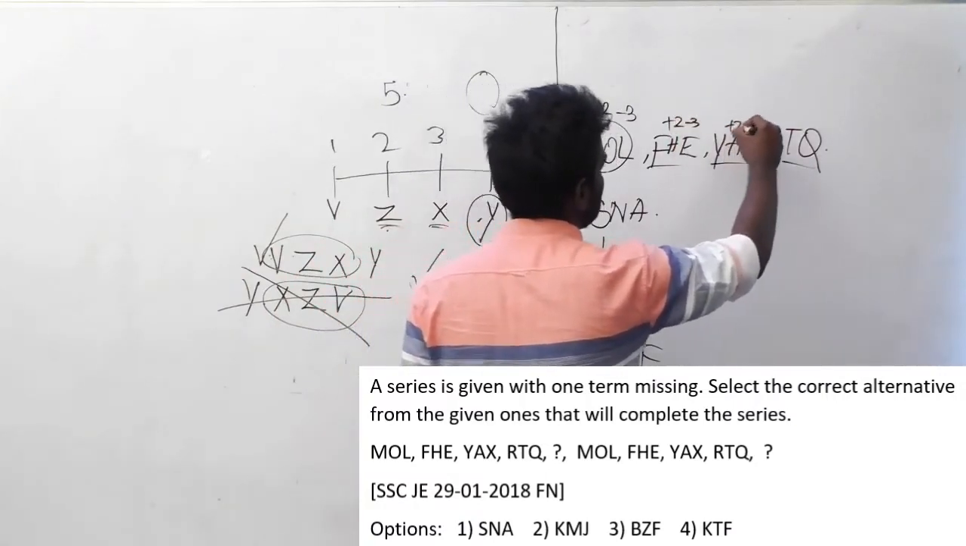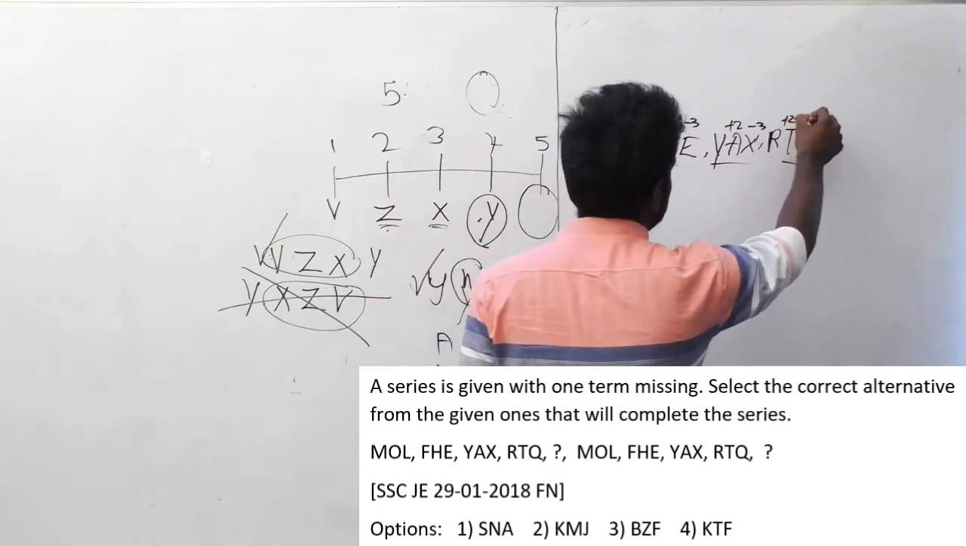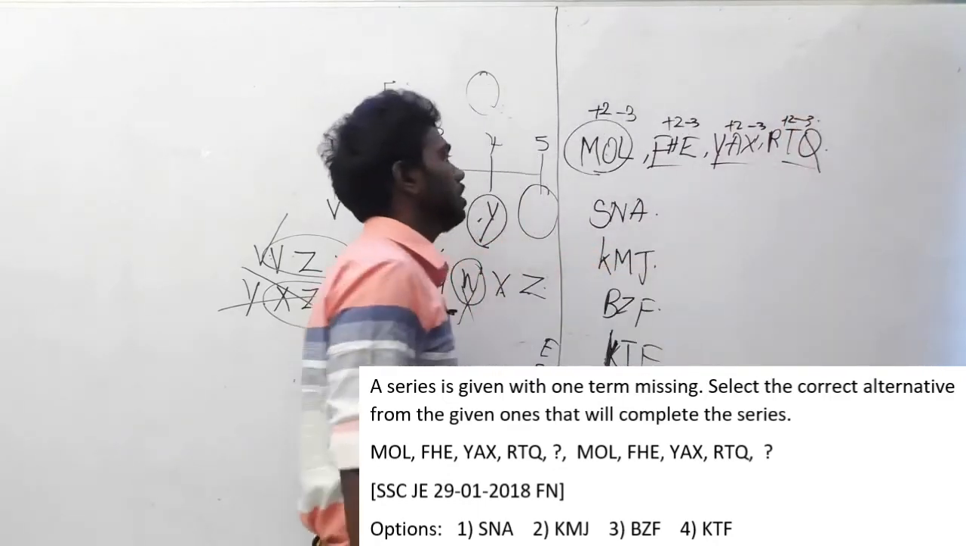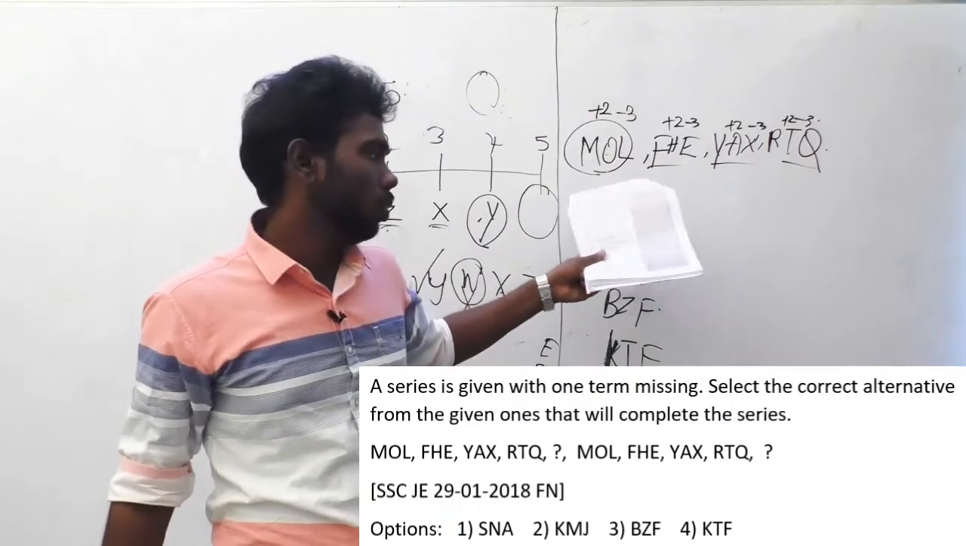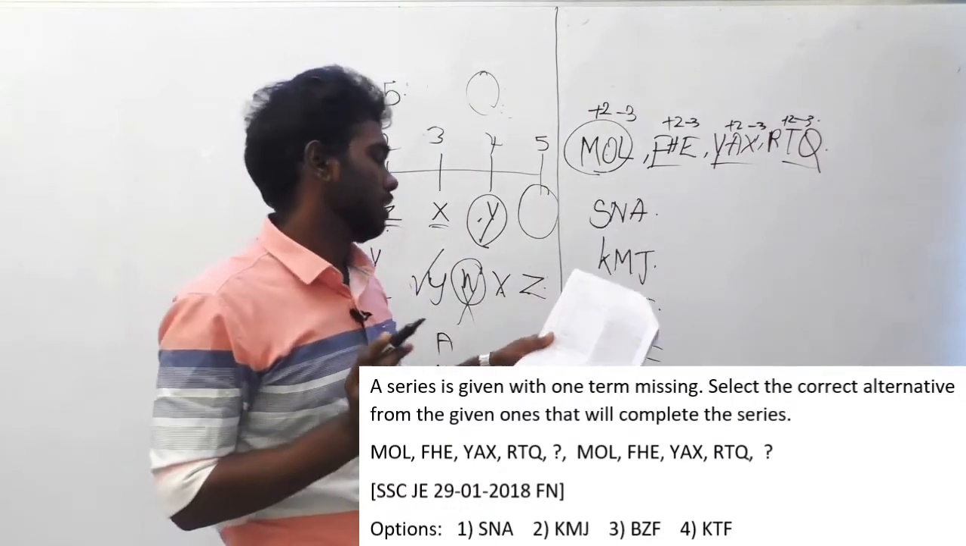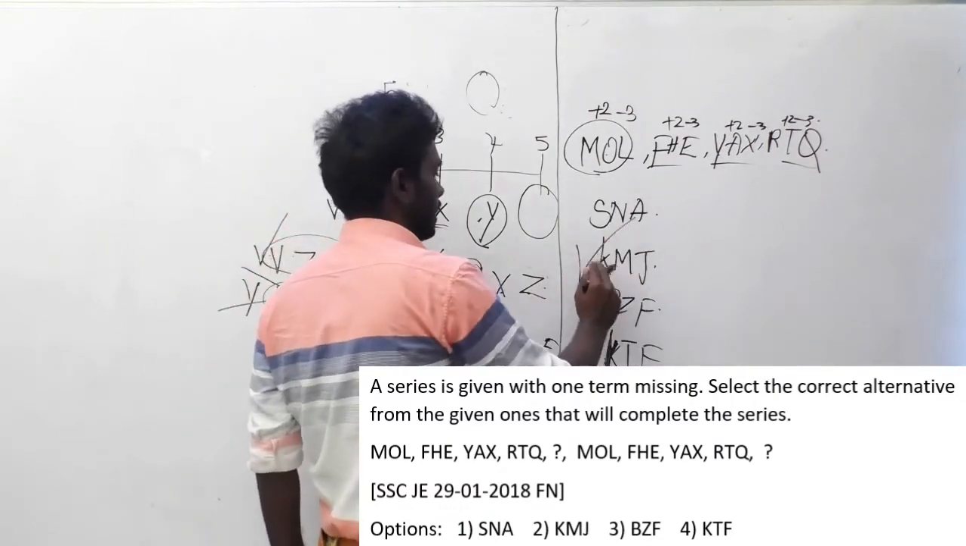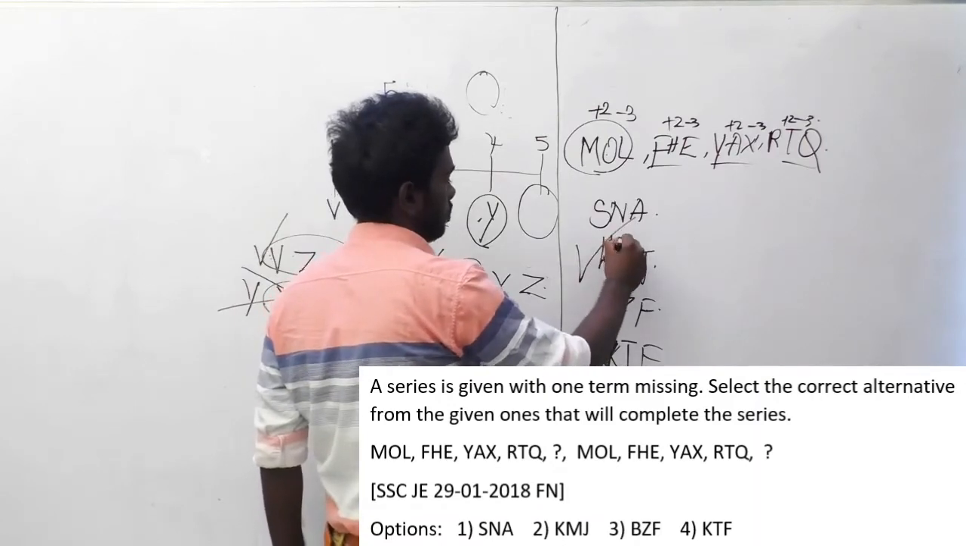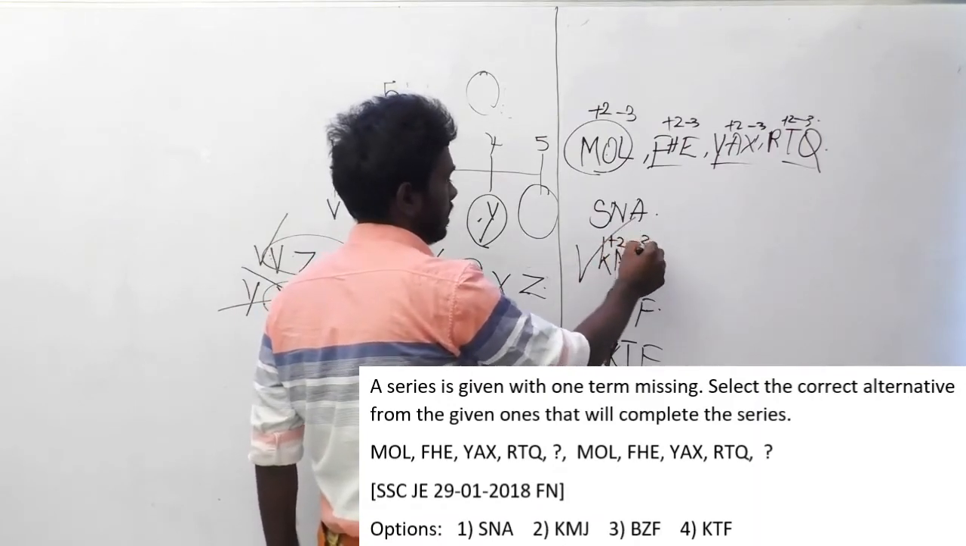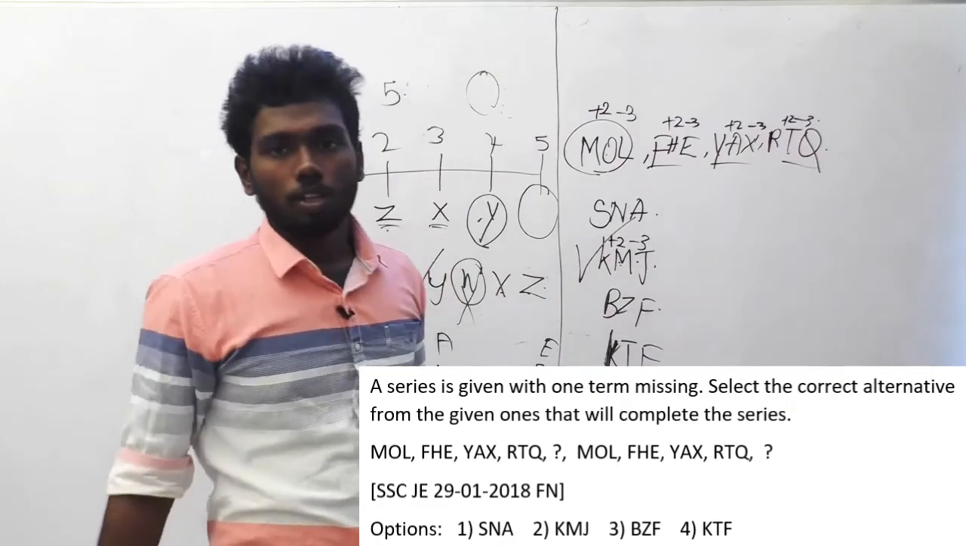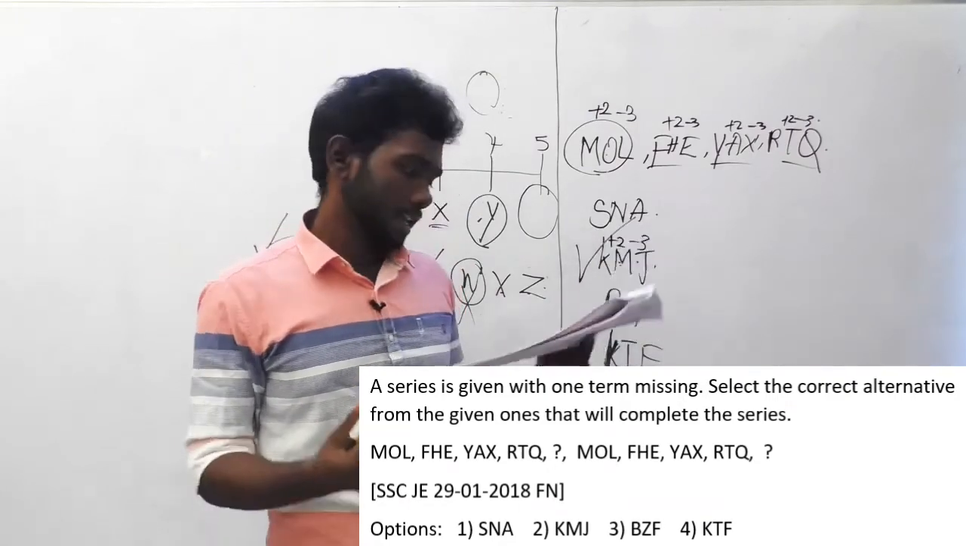3, plus 2 minus 3, and plus 2 minus 3. In the same way, you have to choose an option which comes with the same logic, plus 2 and minus 3. And if you check clearly, the option will be KMJ. K comes plus 2 to M and minus 3 to J. So the option is option B, KMJ.